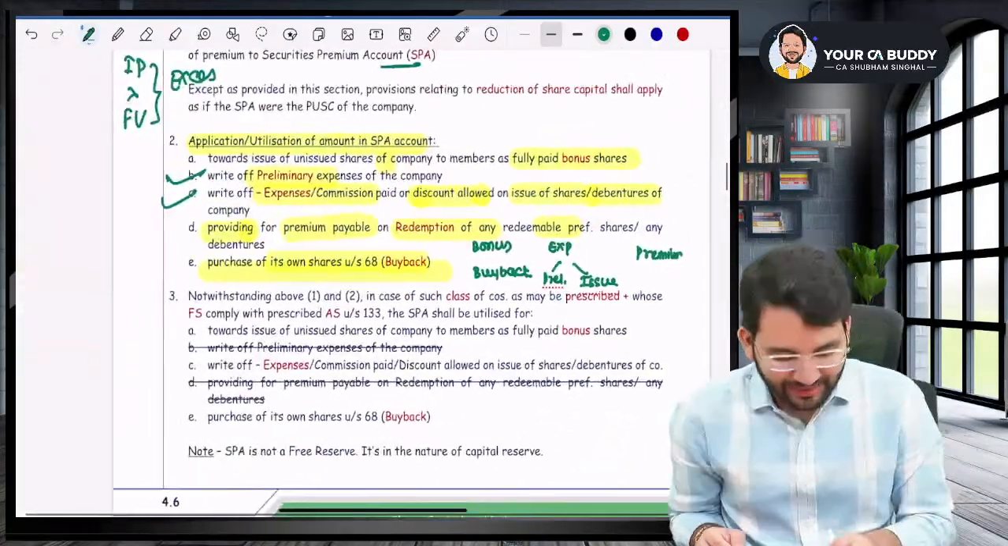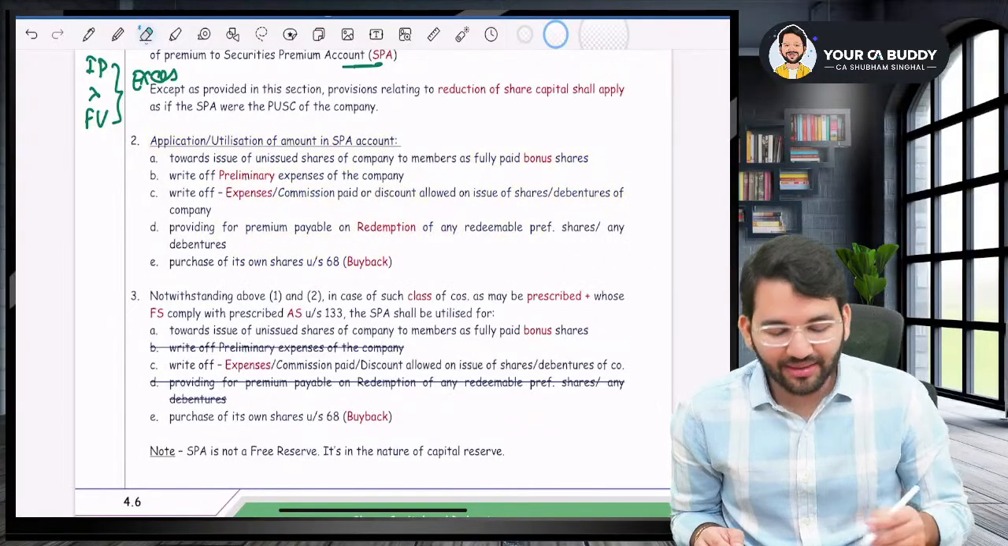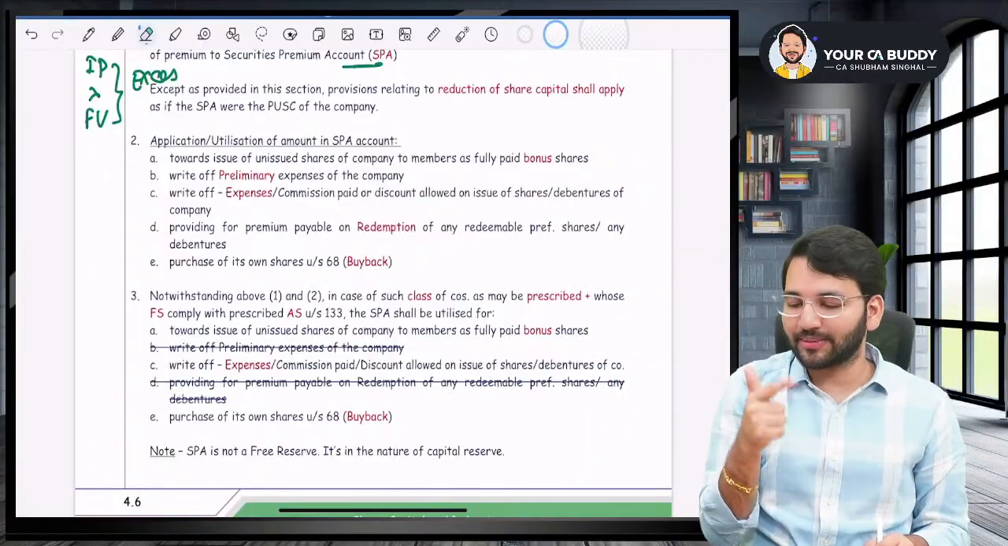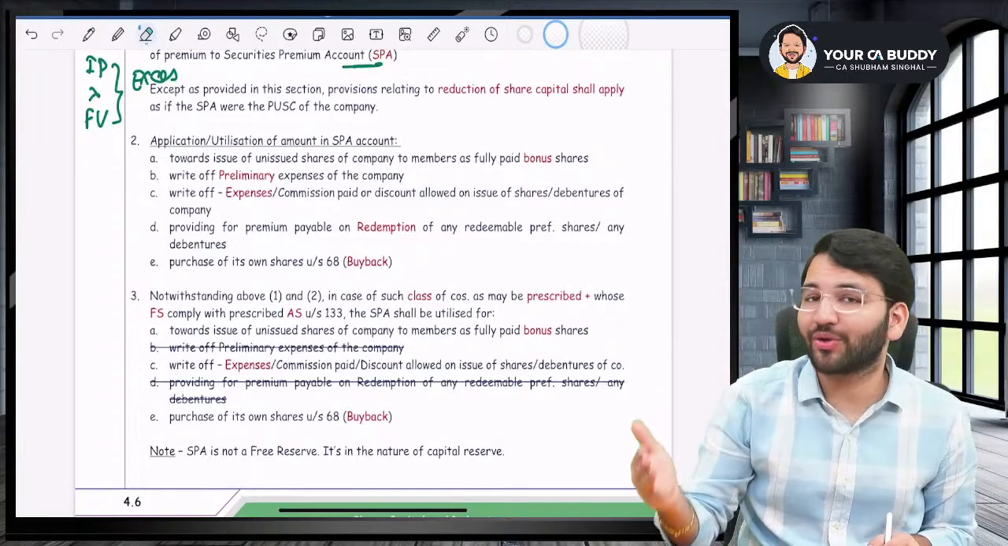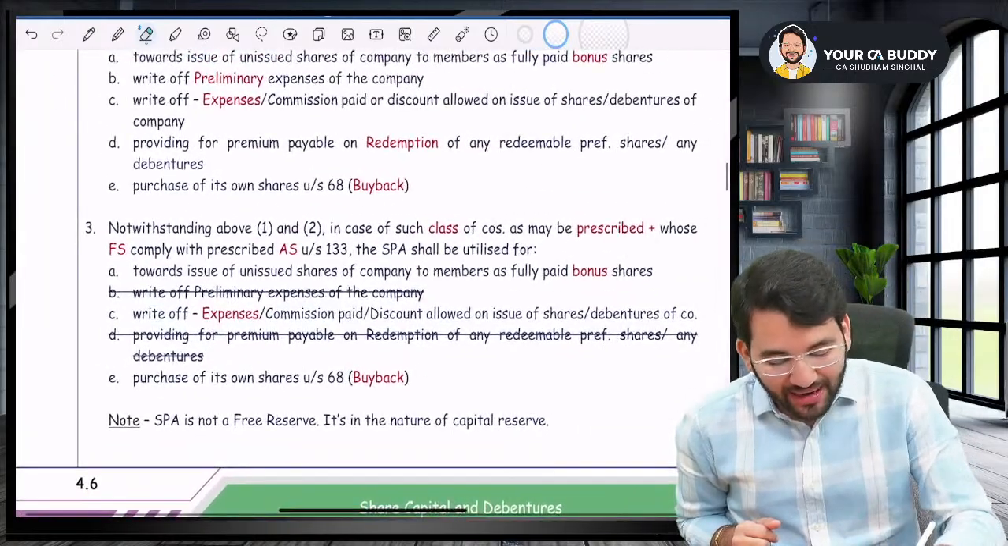Are you with me? Yes, sir. So these are the five conditions that you have to take care of. These are the five usages of SPA: bonus, preliminary expense, issue expense, premium on redemption of preference shares or debentures, and the last one is buyback. But guys, listen to me. There are five usages, right?